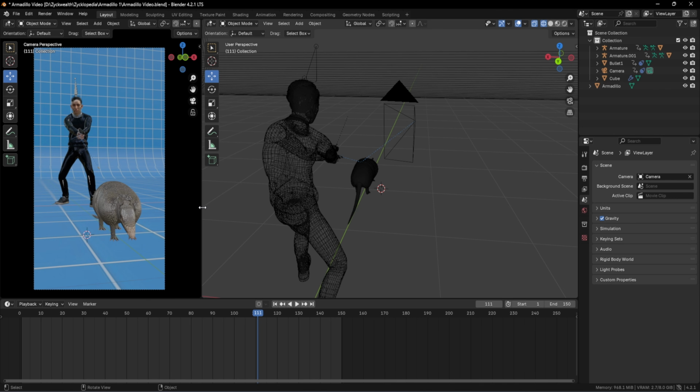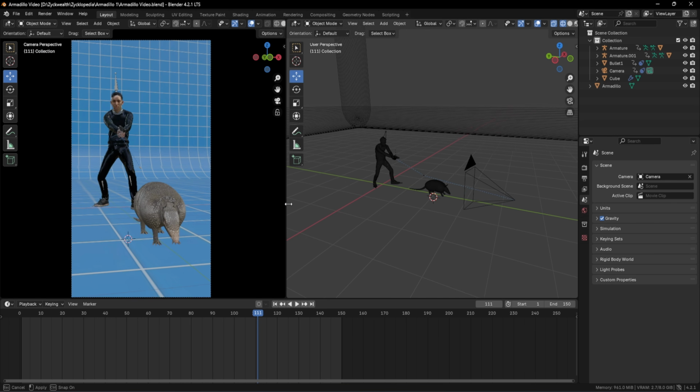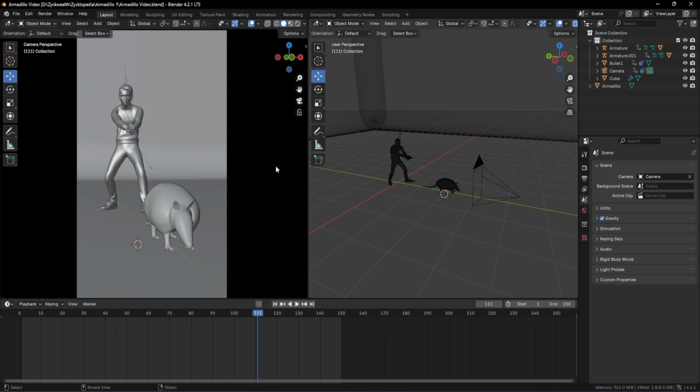And much before that, we are going to add our grass into the scene, which is going to be the very next step we will be discussing. And adding a grass into the scene is really easy. First of all, let's change this mode to solid mode so that we will have a little bit less lag when we are working on this scene.